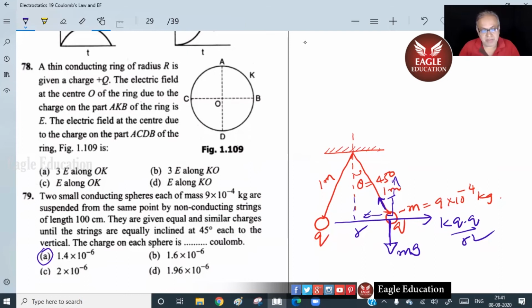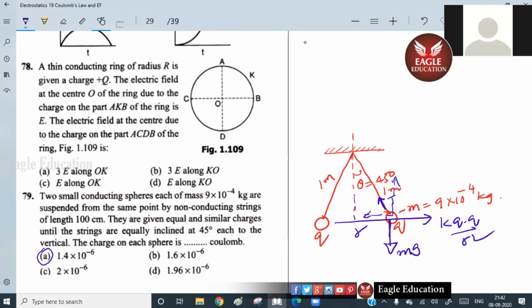So don't tell me the answer, Bharat. Tell me what you did, because we can always guess the answers. Come on, tell me, how do you do that? Sir, the field at O due to AC and BD get cancelled, sir. Field of AC and BD gets cancelled. Field of AB and CD also get cancelled, no?